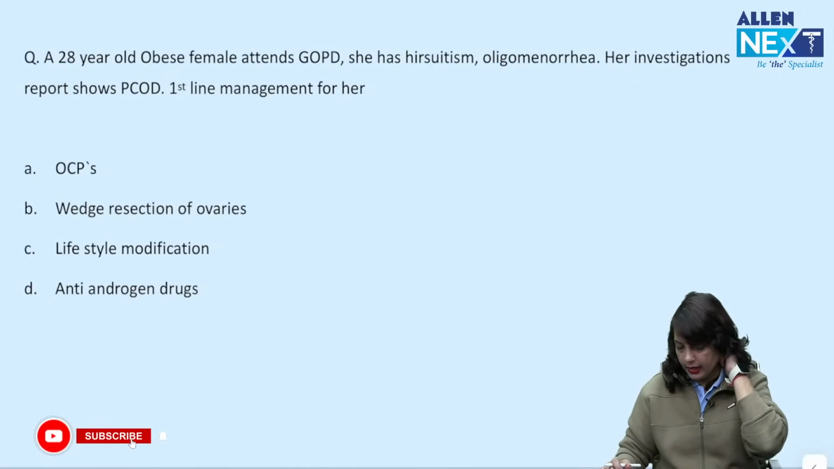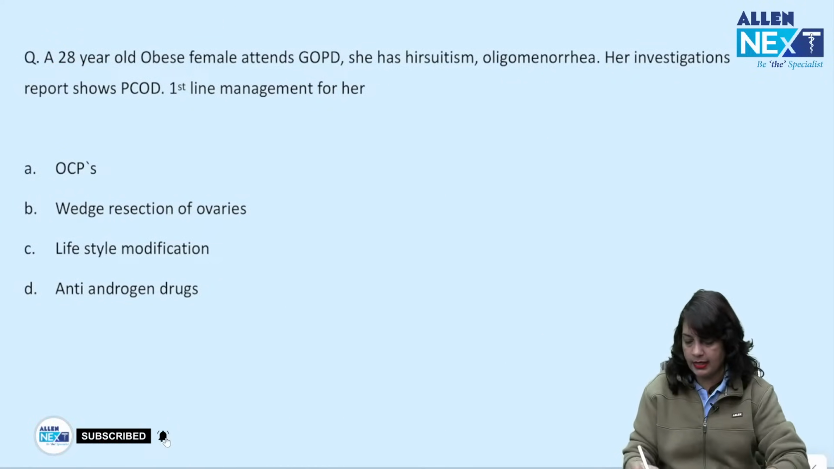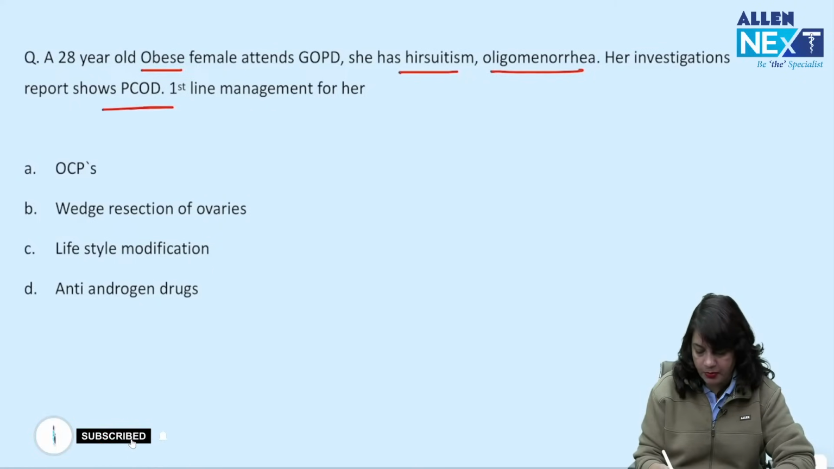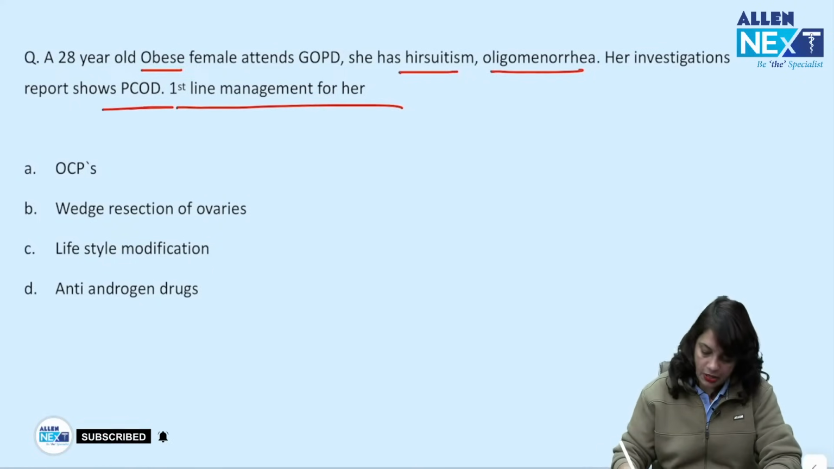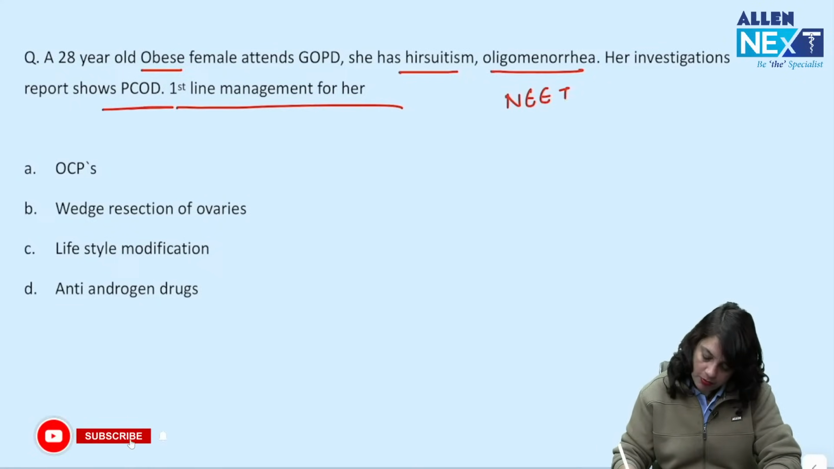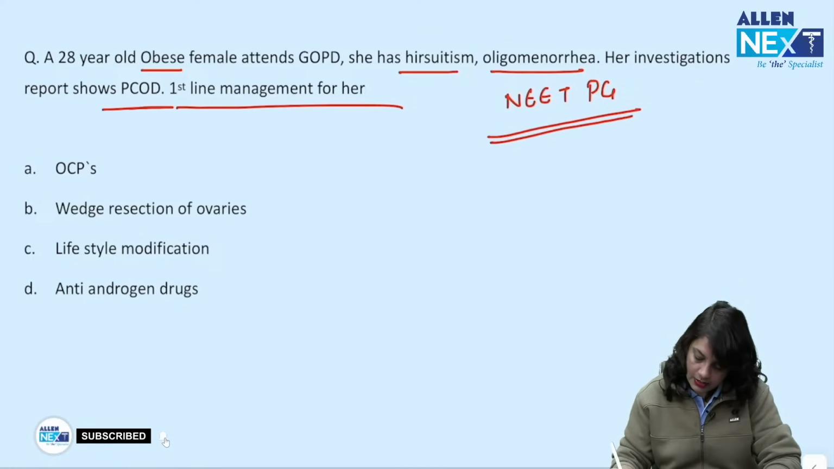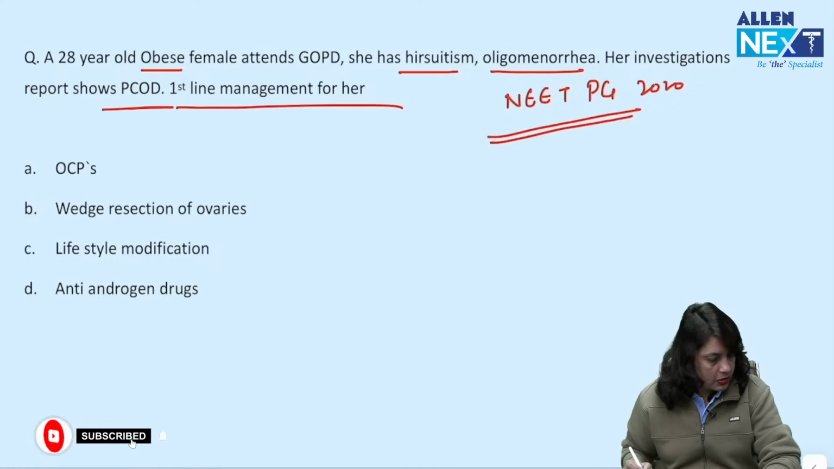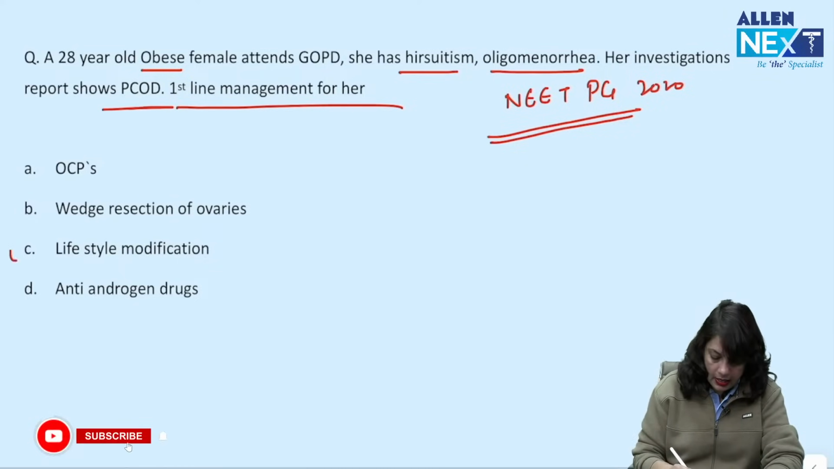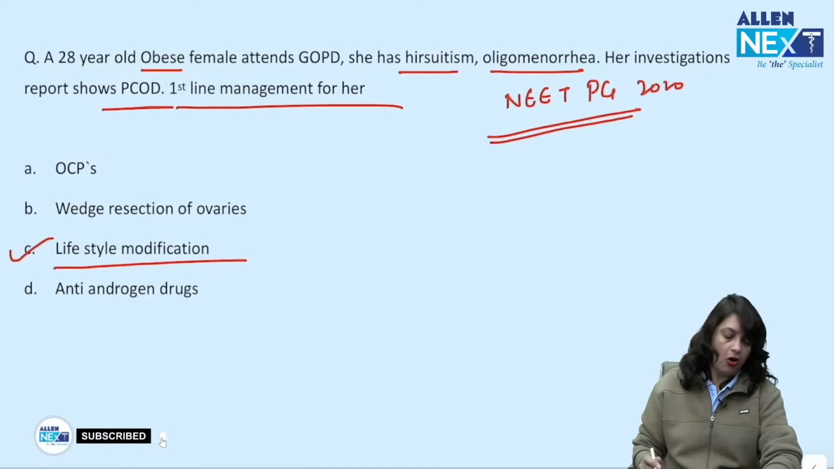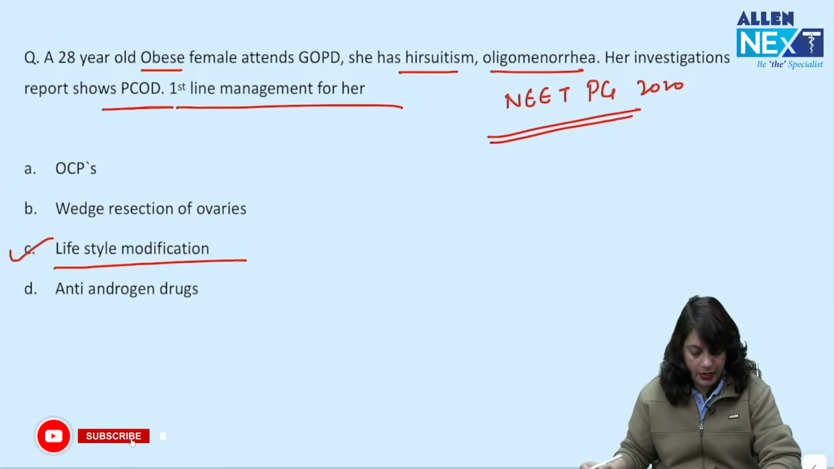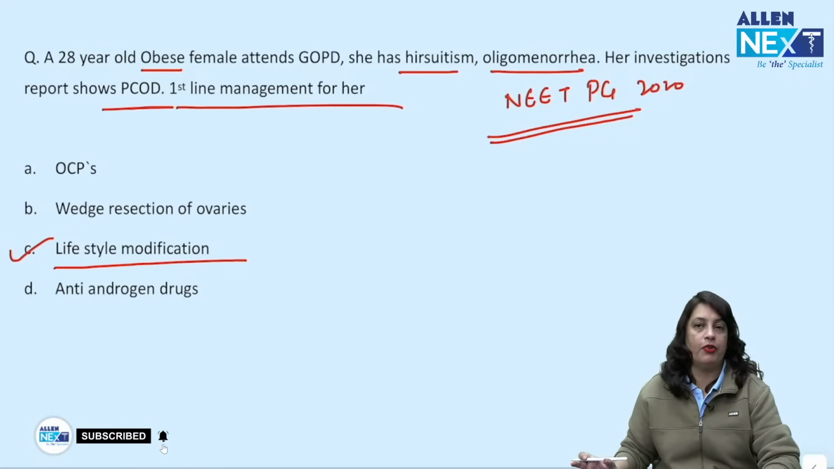Next, a 28-year-old obese female, she has hirsutism, oligomenorrhea, and her investigation shows PCOS. What's your first line management? This is a question from NEET PG. What's your answer for this? Yes, Dr. Shekhar, you are correct. Dr. Rupinder, you are correct. This is lifestyle modification. Although all of the four are applicable in this case, the most appropriate answer is lifestyle modification first.